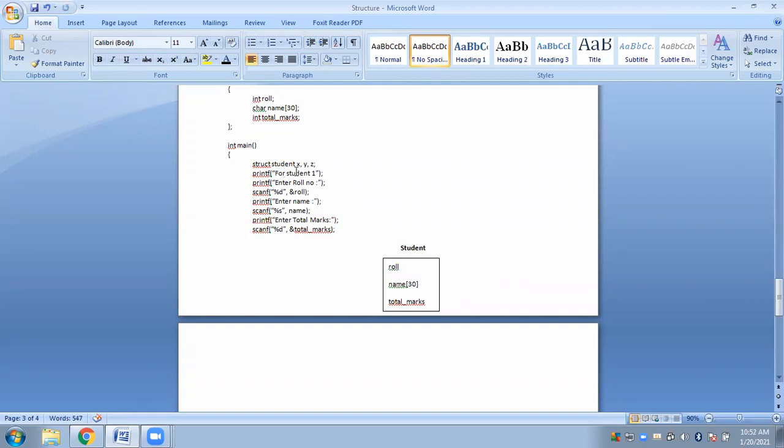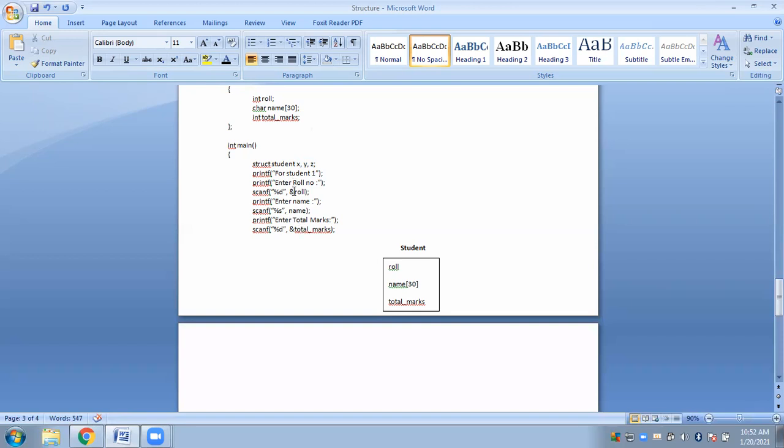Okay, see, this is for student one. Now for student one, which variable have I created? X. Okay, X is for my student one. So now, if you directly write ampersand roll, then the compiler will get confused, because I have already created the variables x, y, z. Right now, roll, name, total marks, these are simply members. Now, for which particular student am I trying to input values for roll number? For which particular student am I trying to input values for name? Or for which particular student am I trying to input values for total marks? So that should be clear.